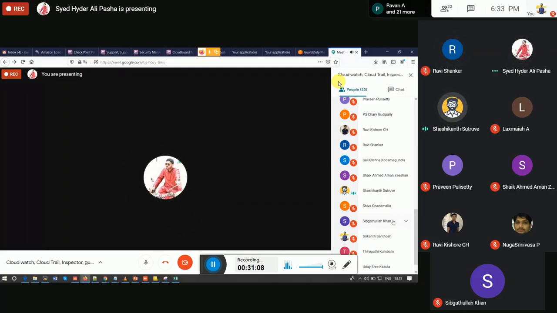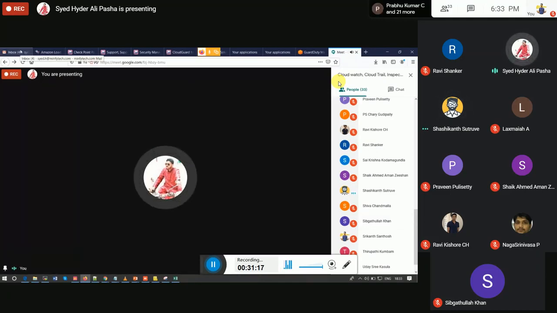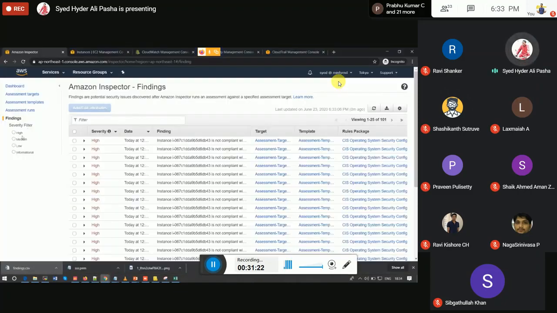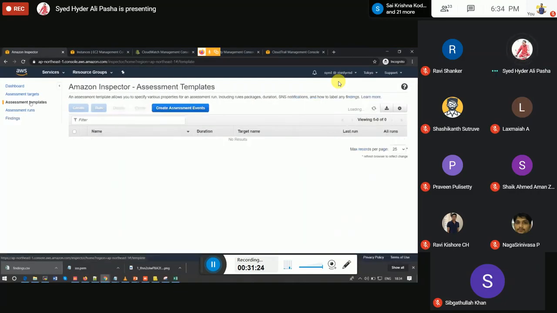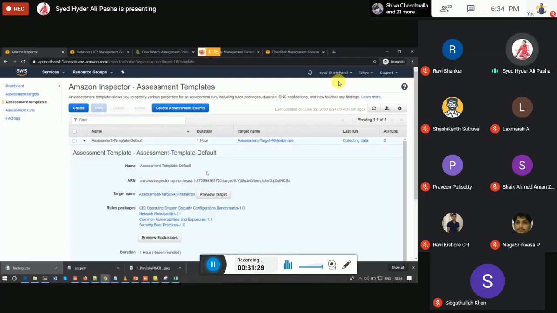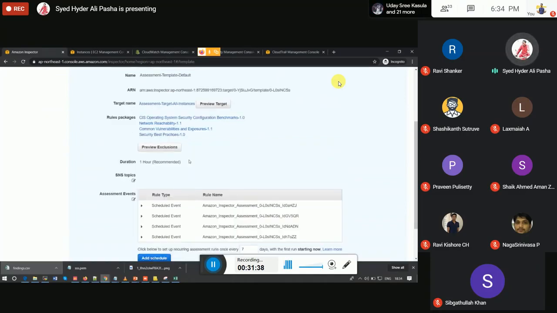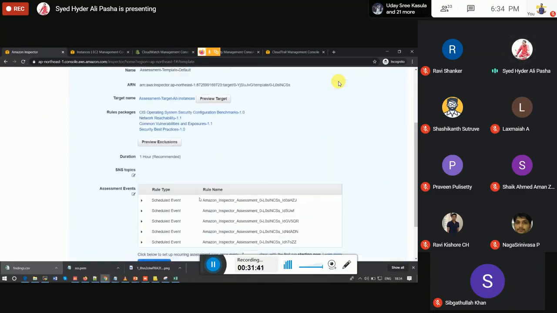What is the duration option in Inspector? Duration, you put 1 hour. The recommended is 1 hour. If we give 1 hour, then we can schedule this event, we can add a schedule here, and every day or every 7 days it will run.